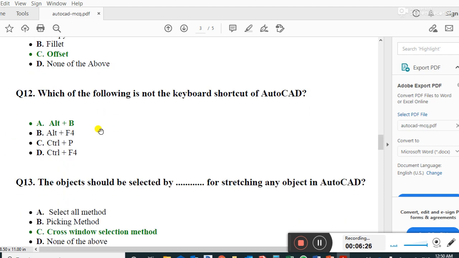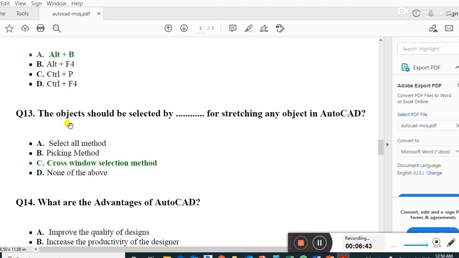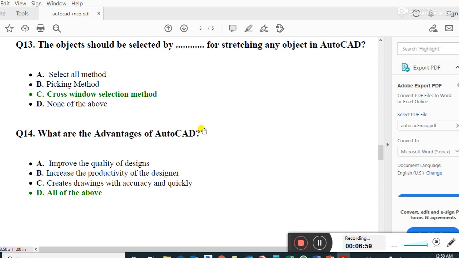Which of the following is not a keyboard shortcut of AutoCAD? Alt+B is not a keyboard shortcut in AutoCAD. The objects should be selected by the cross window selection method, guys, the right answer, for stretching any object in AutoCAD.